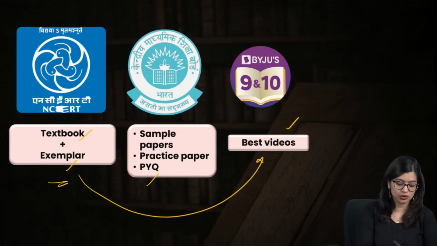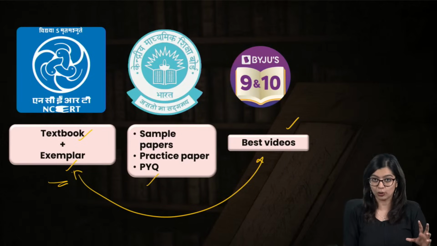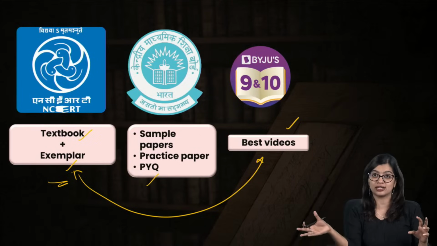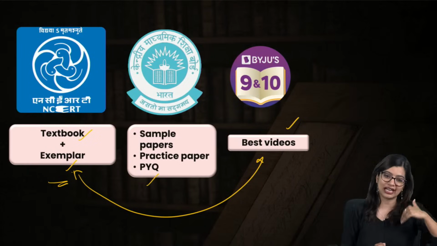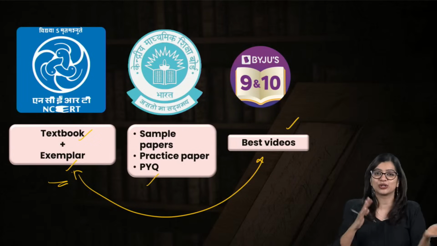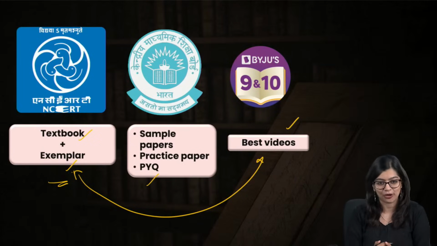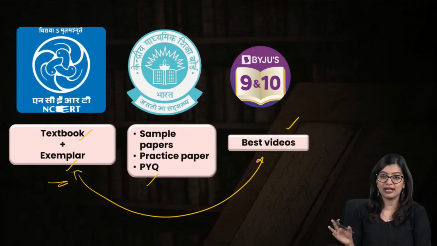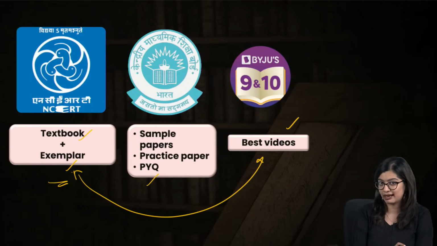So watch these two side by side in whatever order you prefer. Either you can watch the one shot first or read the textbook, or what I prefer is that you read the textbook first, then watch the one shot, so that side by side you can mark the important pointers. So everybody follow this trend for your science papers and your science chapters. It will definitely help you out.